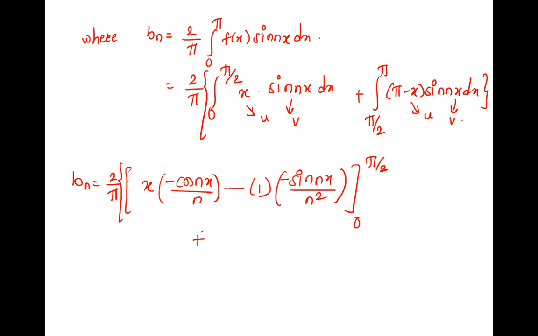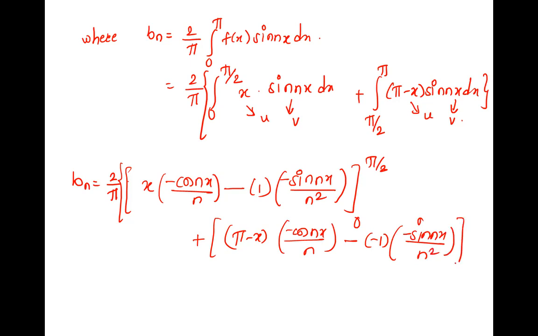Correct. And second, again Leibniz, U as it is into V1, minus cos nx upon n. The same part we are doing, so we know these integrations. Here is also sine. UV1, minus derivative of this, minus 1, into integration of this, minus of sin nx upon n square. And this is from pi by 2 to pi, and here it is complete.